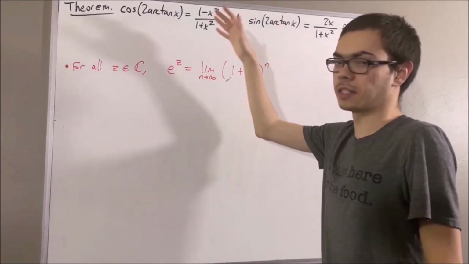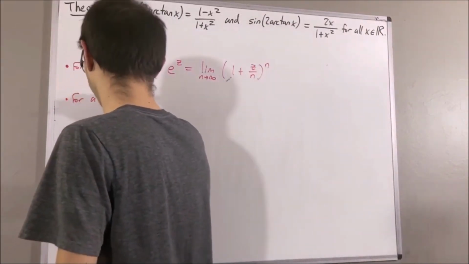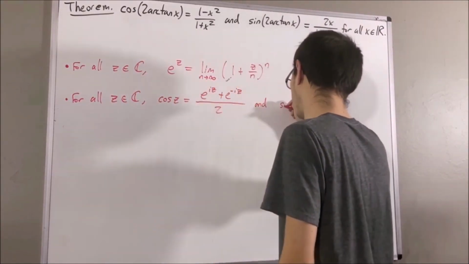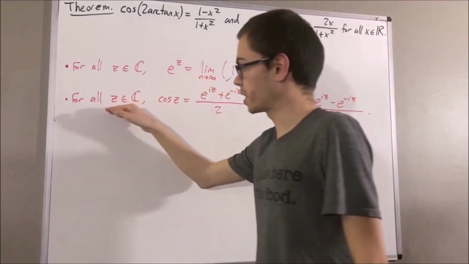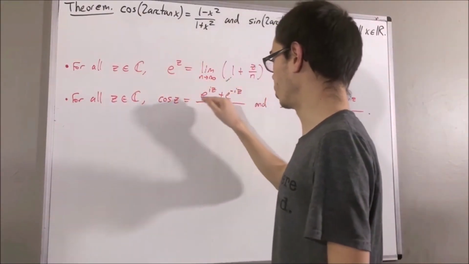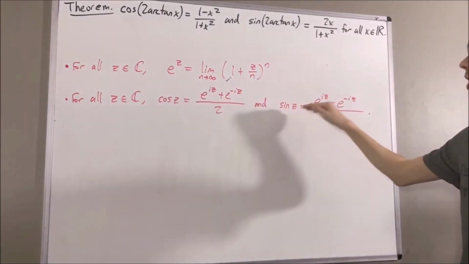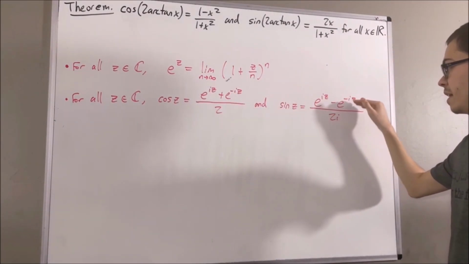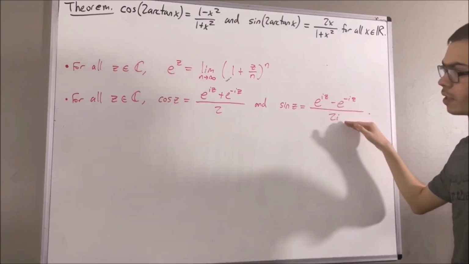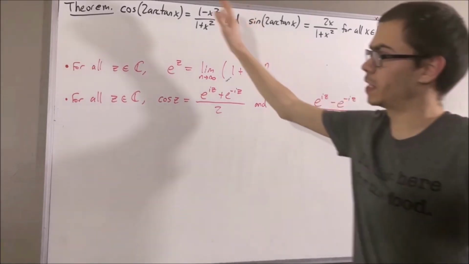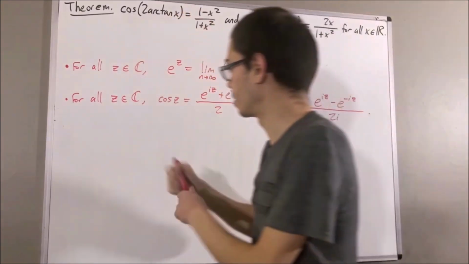Our definition of sine and cosine are as follows. For all complex numbers z, the cosine of z is equal to e to the iz plus e to the negative iz over 2. And the sine of z is equal to e to the iz minus e to the negative iz over 2i. And our definition of the arctangent function is as follows.